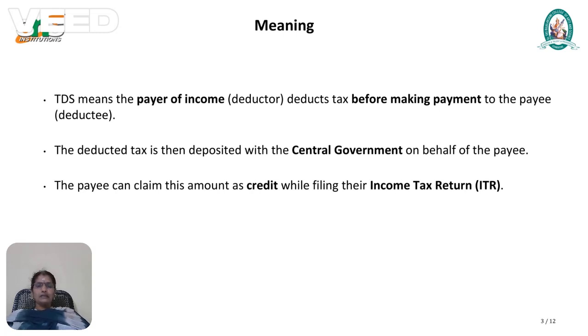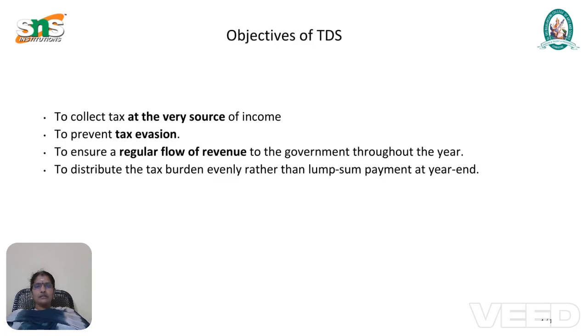The payee can claim this amount as credit while filing their income tax return, that is ITR. So as a payer of the income, the deductor has to pay the tax directly to the government based on their deduction.